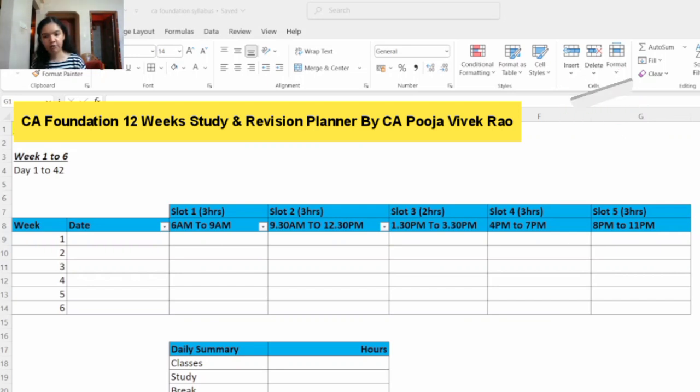So today we'll be discussing a study plan for CA Foundation exams. I am breaking down a complete 12-week study and revision planner that includes time for finishing up any pending lectures, doing proper subject-wise revisions, and most importantly, attempting 2 full series of mock test papers. Whether you are just getting started or trying to streamline your preparation, this plan is structured to help you stay consistent, confident, and get exam ready. So guys, grab your notebooks and let's build a study strategy that actually works.